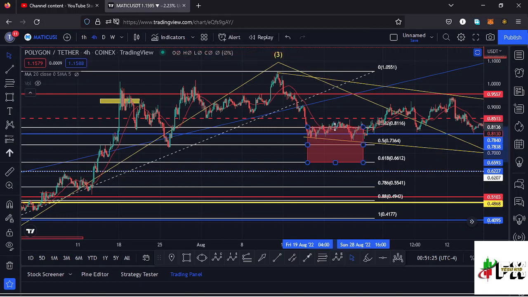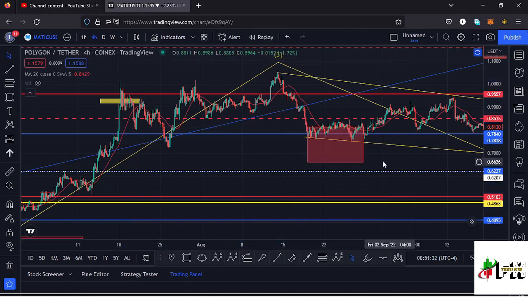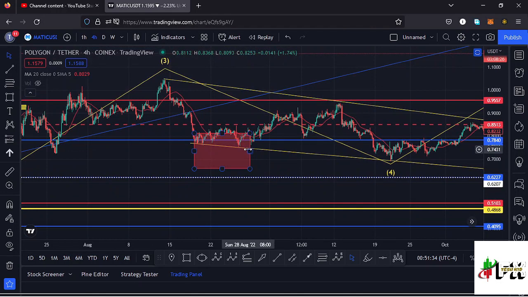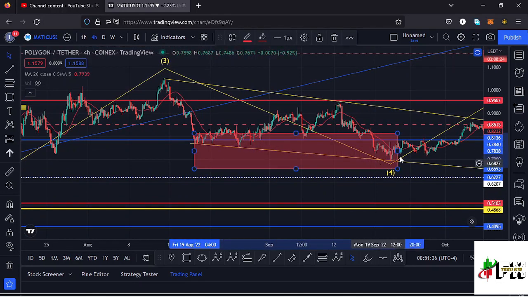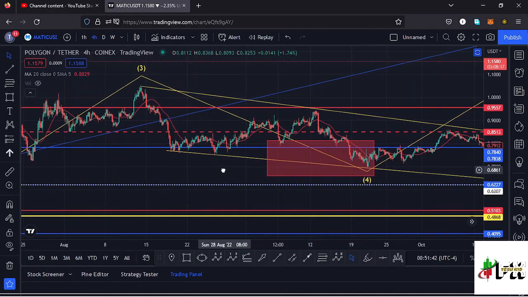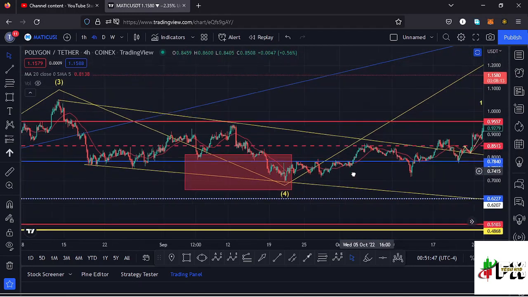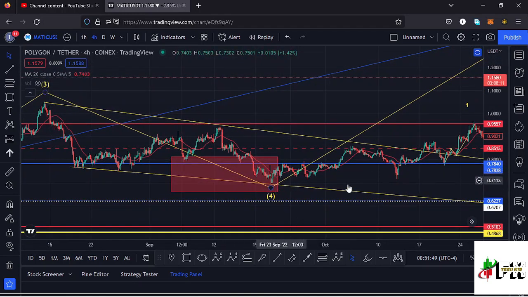That target area lies between the $0.81 mark and the $0.66 mark, and you can see we retraced into that target area down here, making our low at around the $0.69 mark, which is perfectly within that target area that I have drawn out here on the charts as the minimum target area in the formation of a fourth wave.